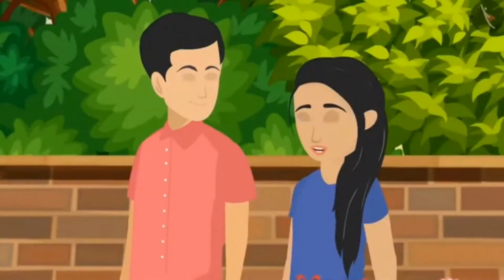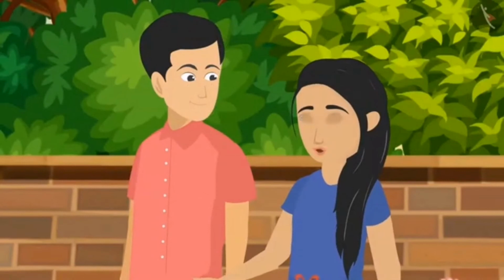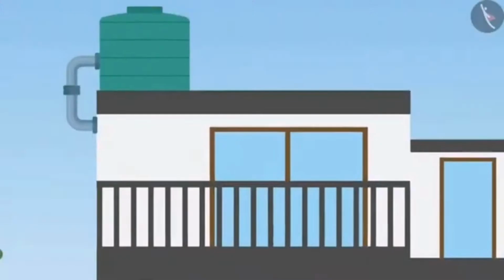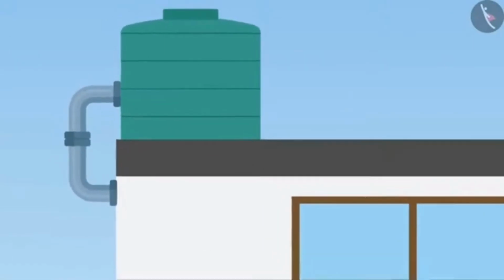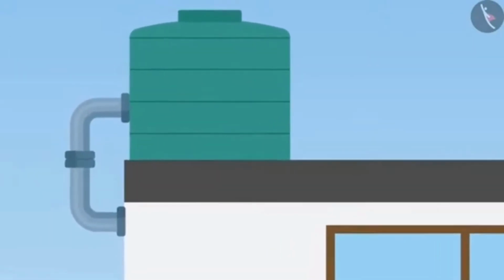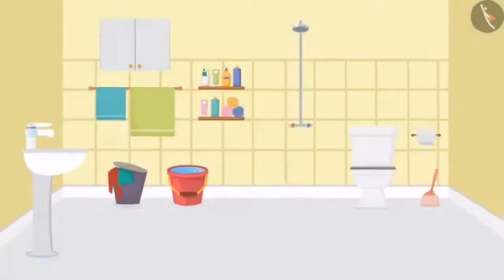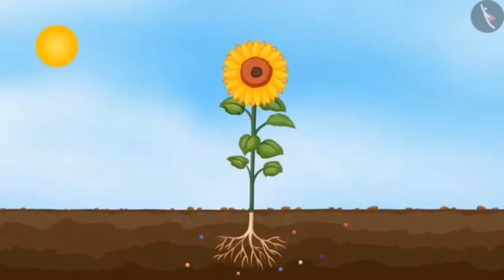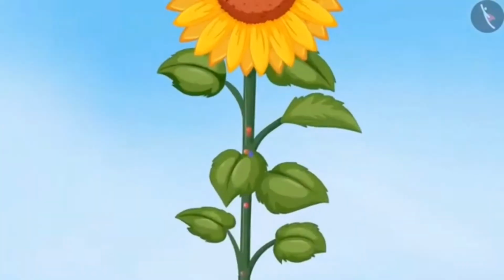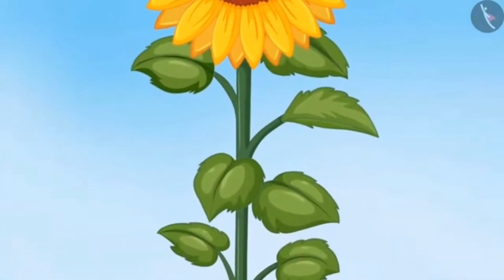The structure of the water distribution system in our houses is also the same. The main pipe, which comes from the water tank, is the widest pipe. It distributes water through thinner pipes to the washroom, kitchen and basin, etc. Just like these, plants also distribute water and food to and from leaves.